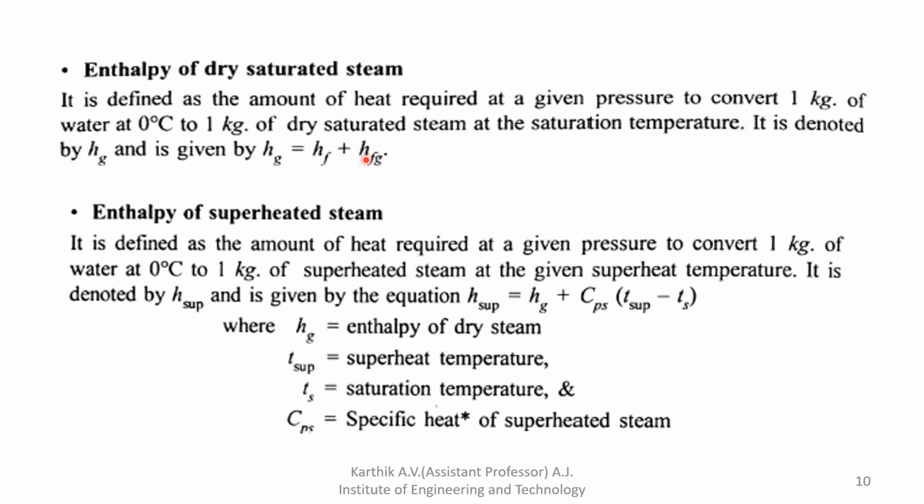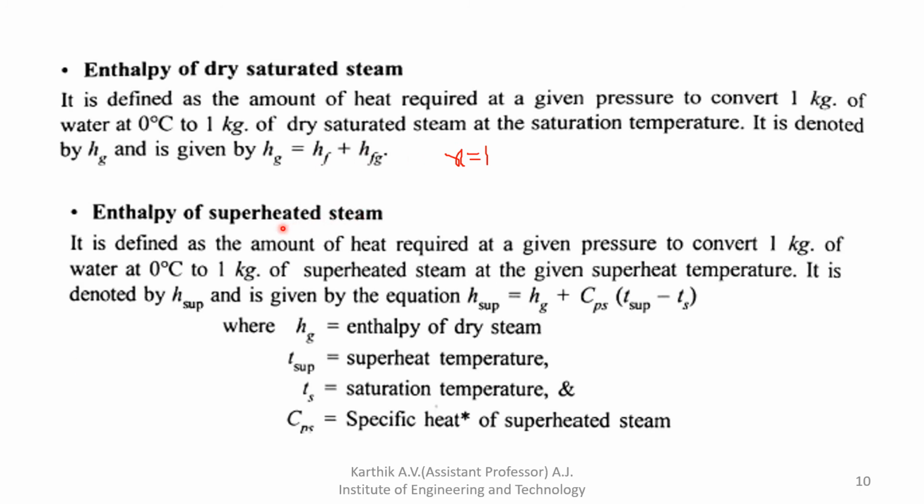Okay, Hf plus Hfg. So here also, if you include X, what is the X value? 1. So you can easily neglect the X term. Okay, so in dry saturated steam, the actual formula is Hf plus X into Hfg. So in dry saturated steam, X is equal to how much? 1. So X is equal to 1 here, so you can easily neglect the term.